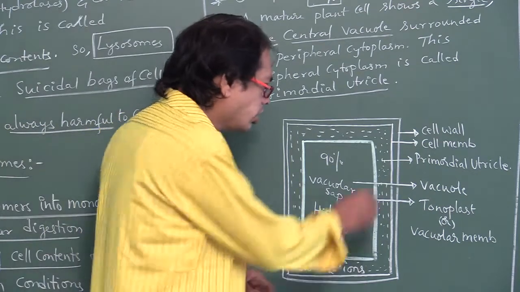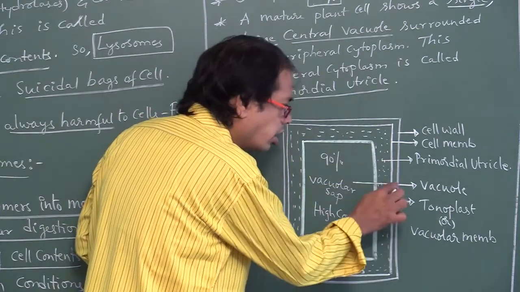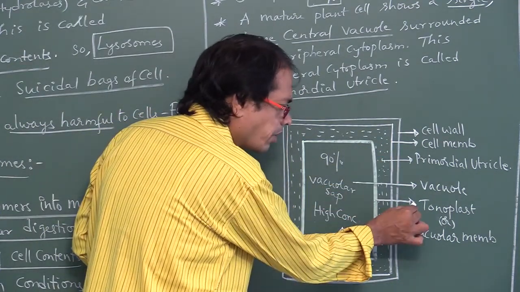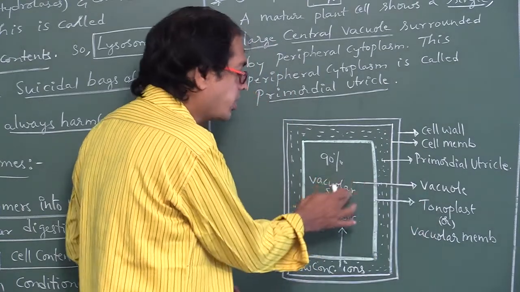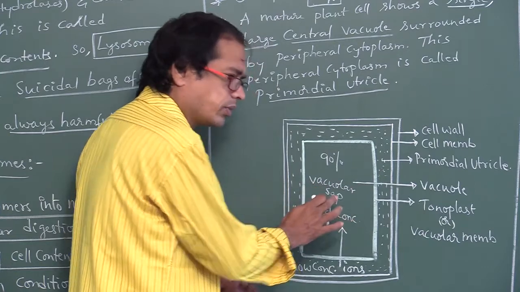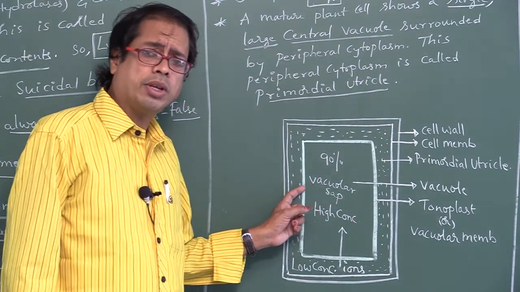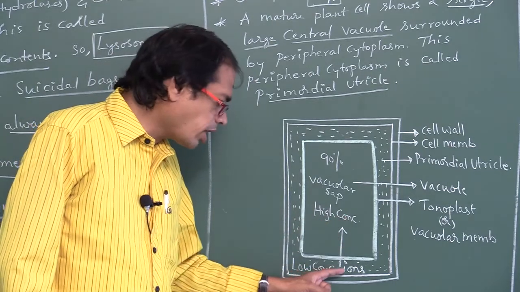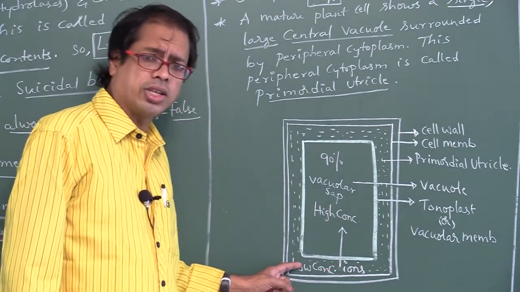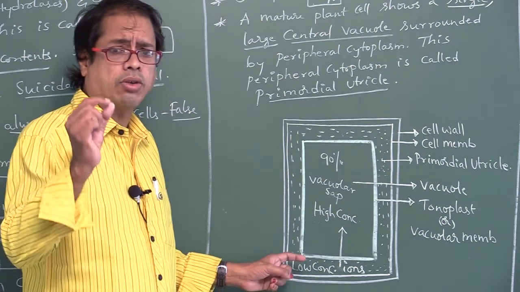Okay. So this is the vacuolar membrane, also called tonoplast. This is the vacuole. The liquid material present inside the vacuole is called vacuolar sap. This tonoplasm has a high concentration, whereas the cytoplasm contains a low concentration. Okay. Now I am asking one point.